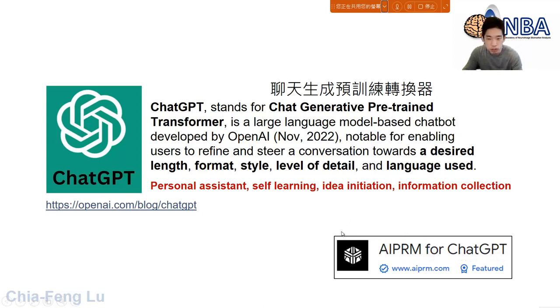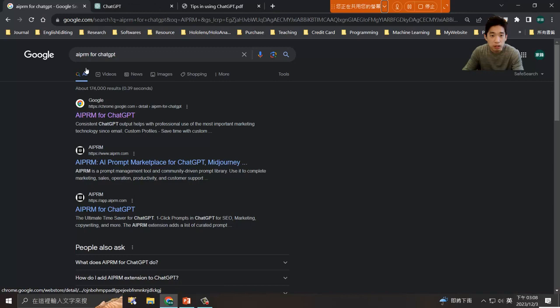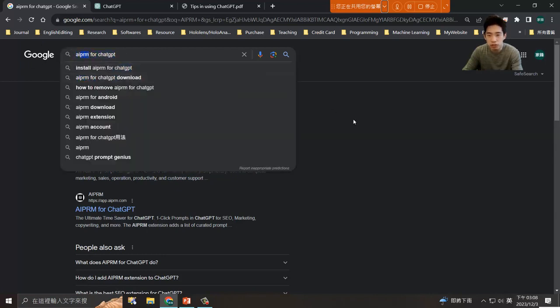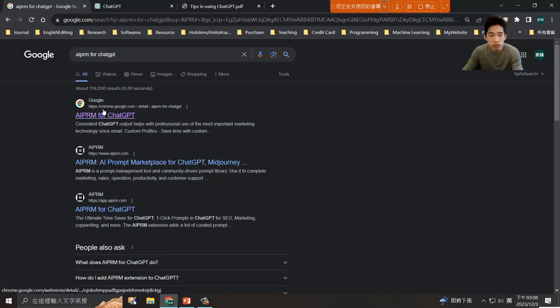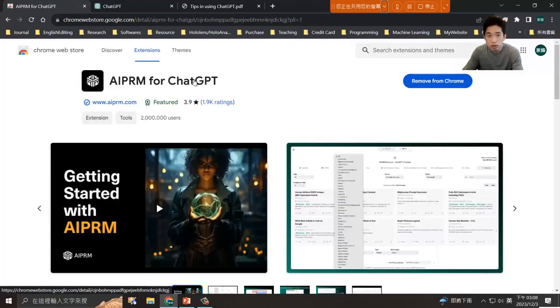Okay, so maybe I can show you the website. Okay, again you should use the Chrome web browser, and then you can search AI PRM for ChatGPT. Then I think the very first website would be the right one. You can click on this one, and then you should be able to see this is more like an add-on tool for the Chrome web browser. So once you log into ChatGPT, it will give you some useful functions right there.